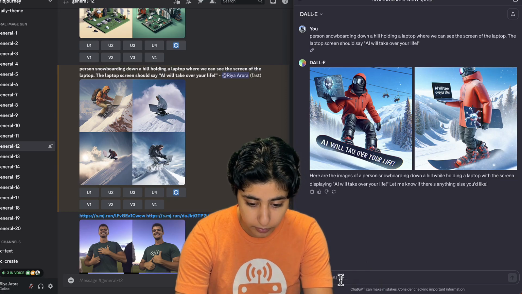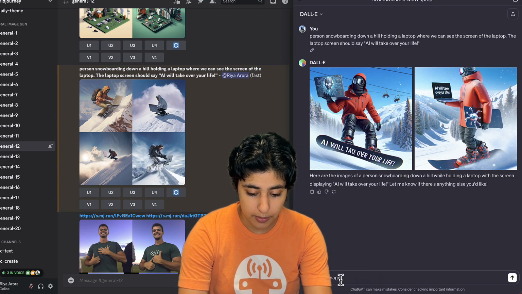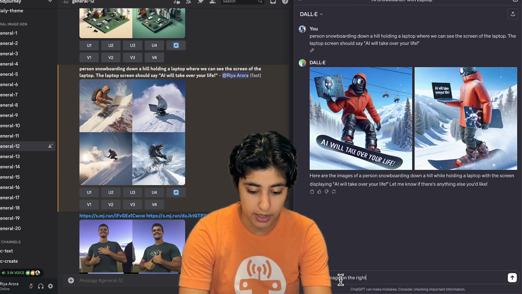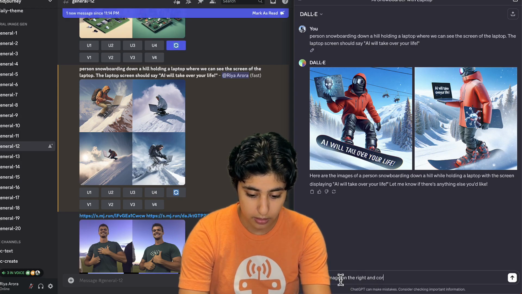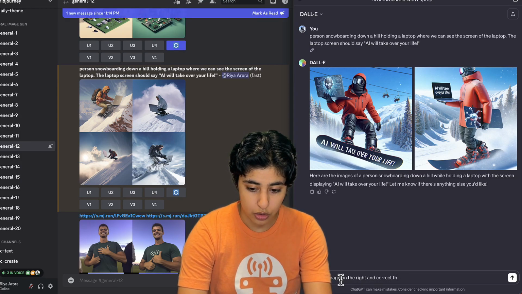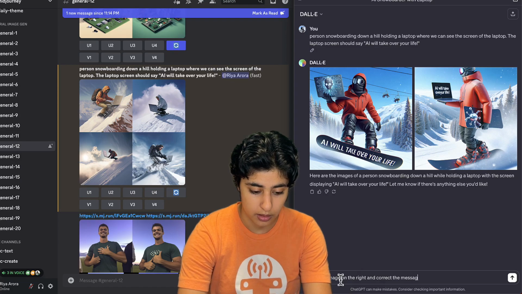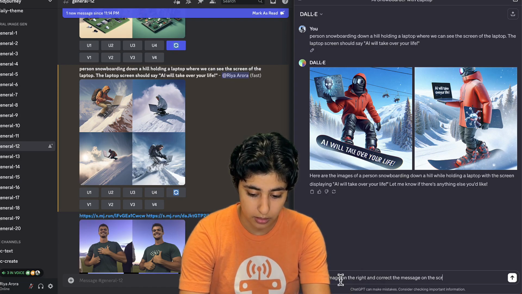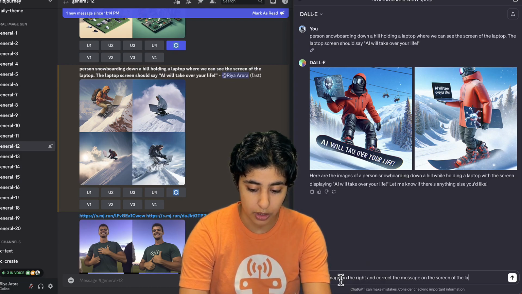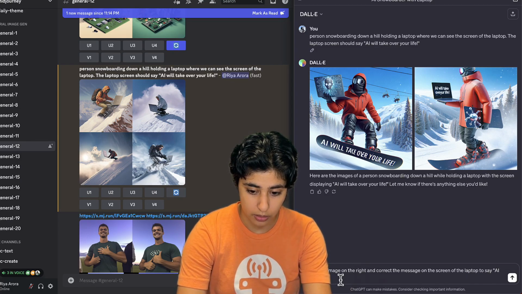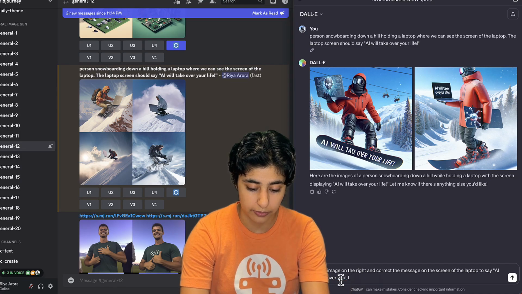So here we'll say, take the image on the right and correct the message on the screen of the laptop to say AI will take over your life.